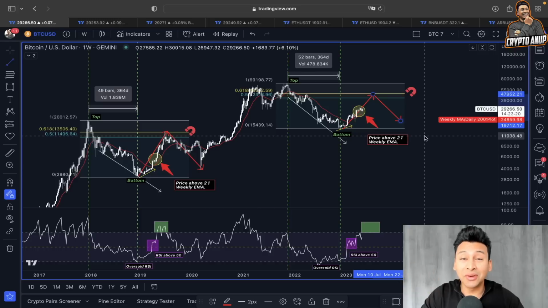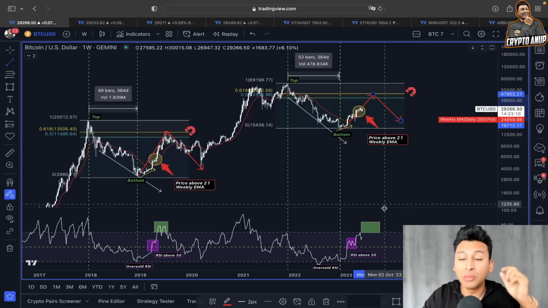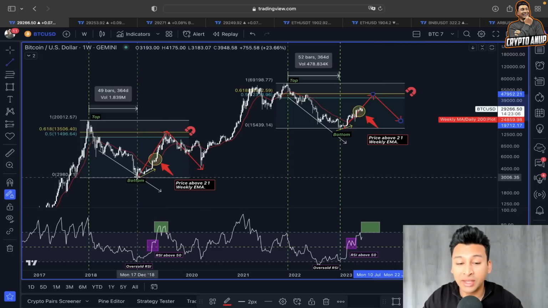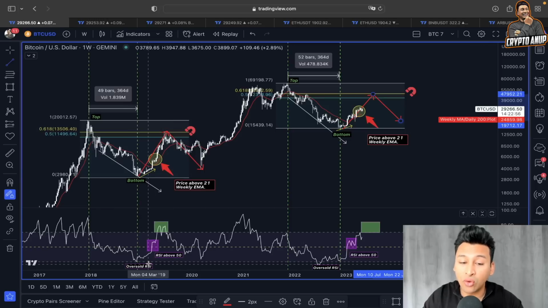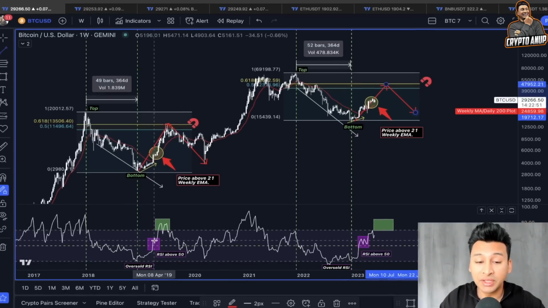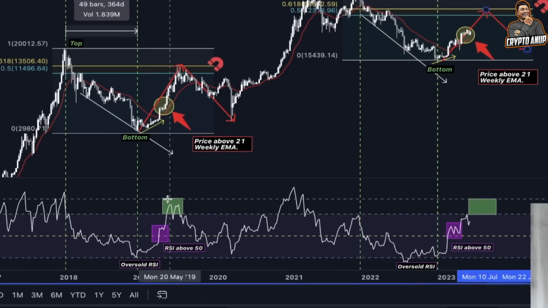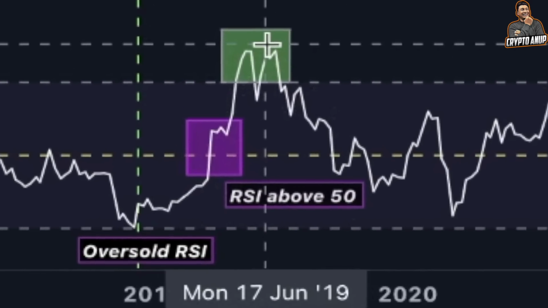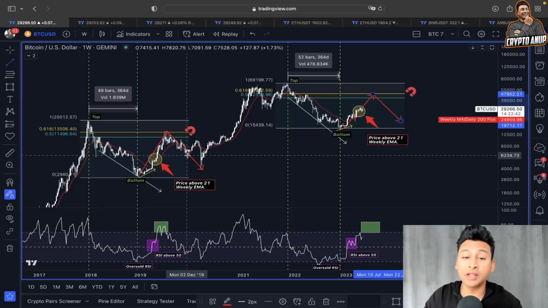Yes, this right now is the best case scenario for Bitcoin, and it's not just the price action which is flashing us the potential uptrend for the upcoming days, upcoming month for Bitcoin, but also the weekly RSI. Yes guys, in the past price action, if you look at 2018, before this massive rally started, RSI was clearly oversold. And once the weekly RSI started appearing above the 50 level, you can see we got attracted towards the overbought area. And only after getting attracted towards the overbought area, the price of Bitcoin started showing weakness.